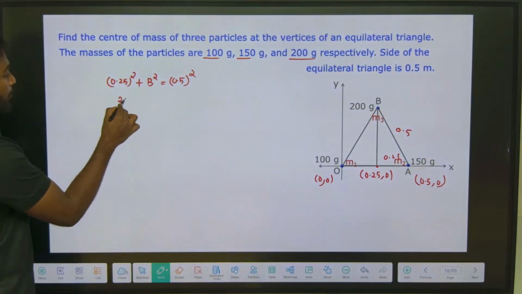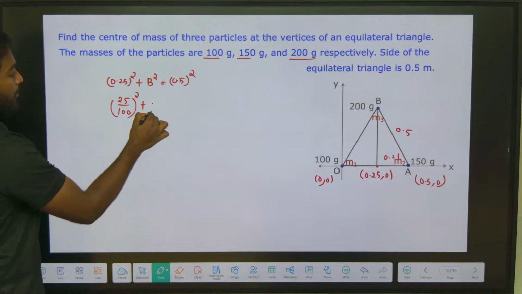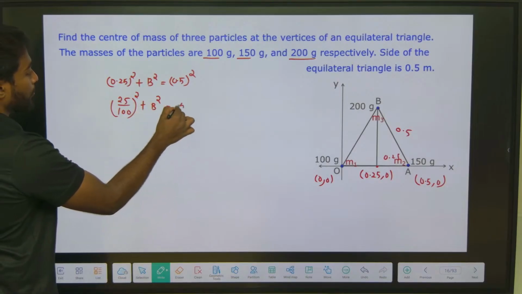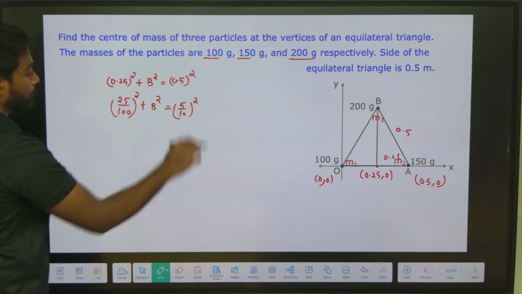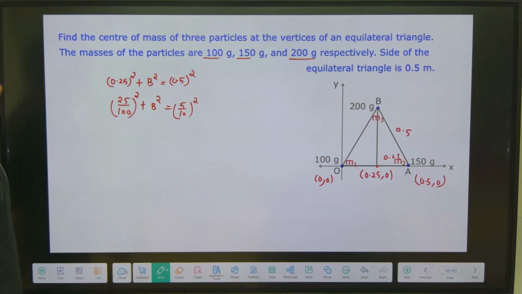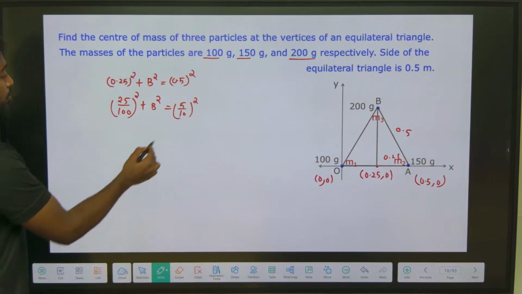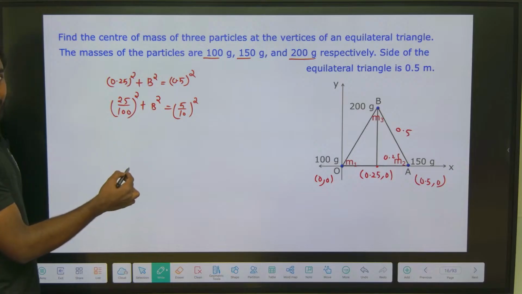So 25 divided by 100 the whole square plus b square will be equal to 5 by 10 the whole square, right? So let me take this b square on this side.